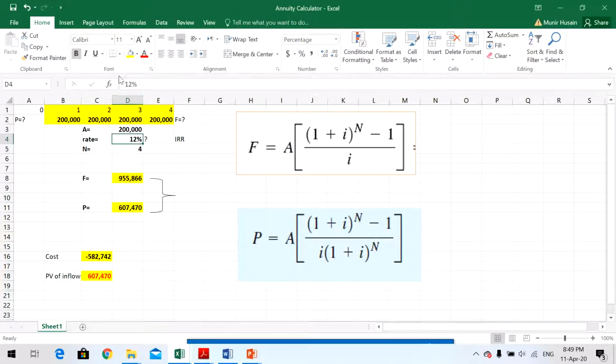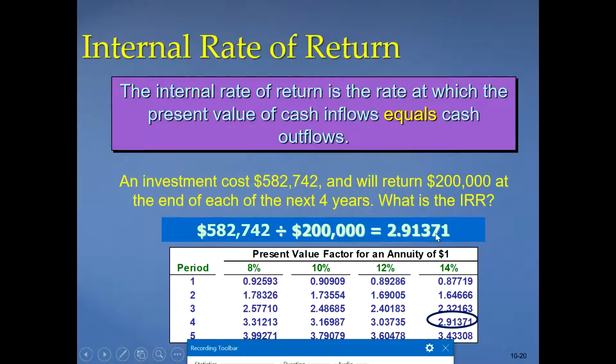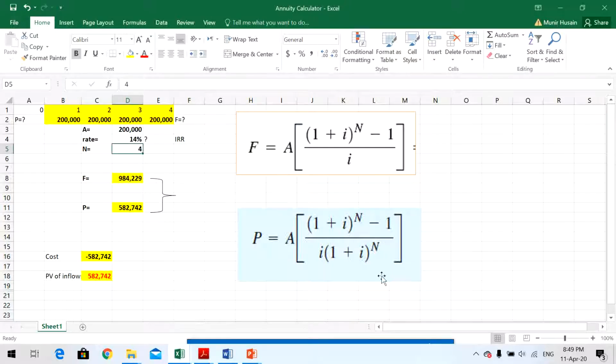If you change it to 14%, you can see here at 14% cost and present value are equal. So how do we calculate? Either you can do it this way, find it and look at a table, or you can do a trial and error method. Let's say we don't know, we put 13%. See, it is 594, so it means we must increase. If you decrease it to 10%, it is more.